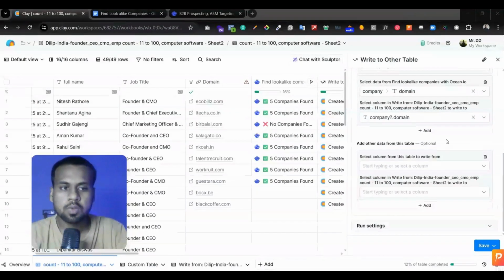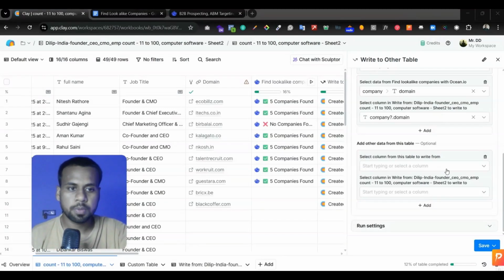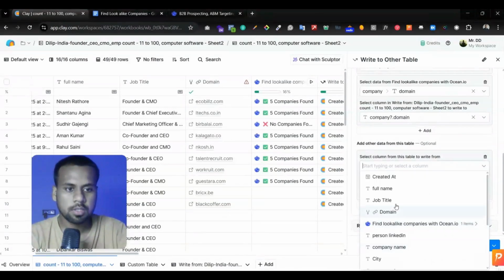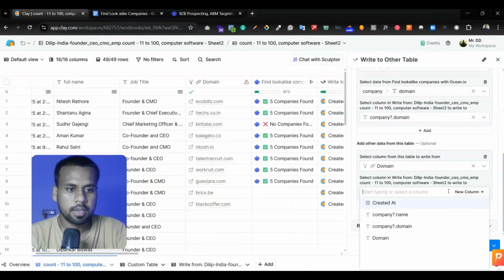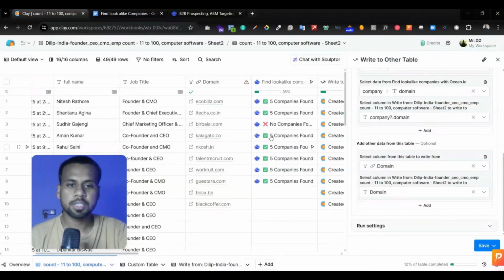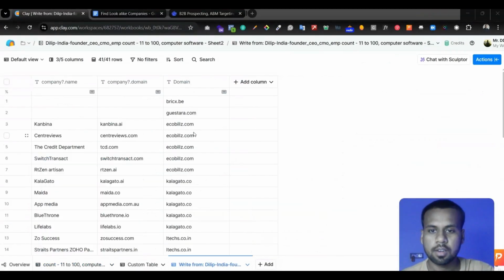So here is another cool option you can use. You can select any relevant column here, so that will help you to understand your data properly. I want to select this column because it will help me understand of which companies these are localized companies. I hope you are getting my point. So I want to select domain and map the field into domain. So it will help me to understand of which companies these are localized companies. So you can see of Eco Bleach, these are the localized companies.